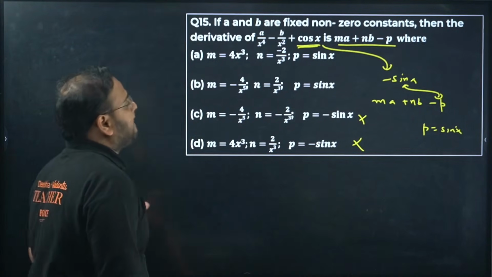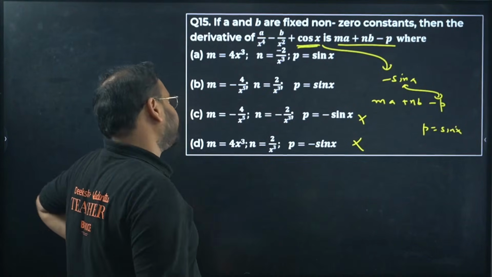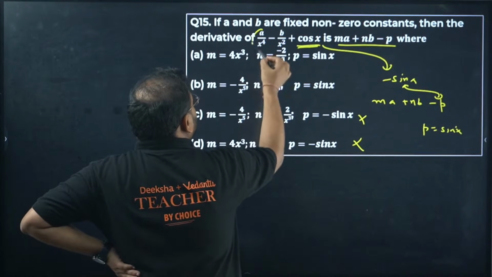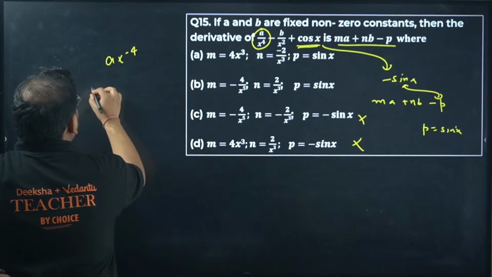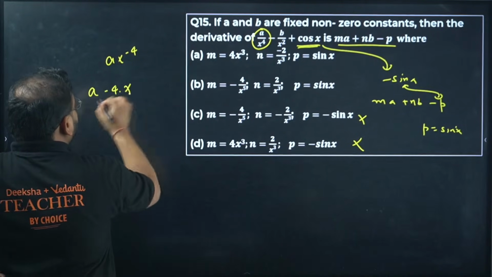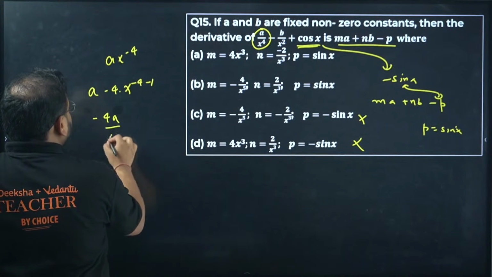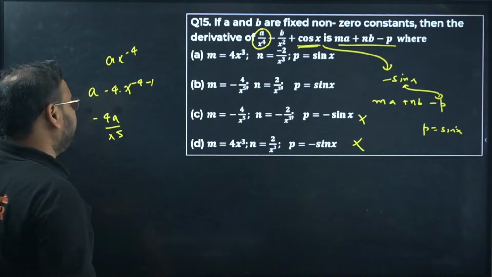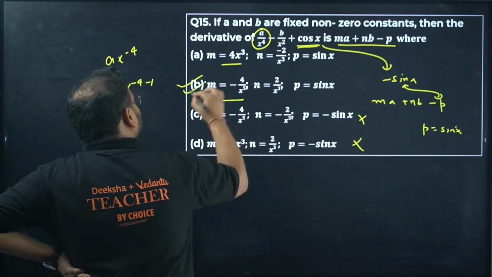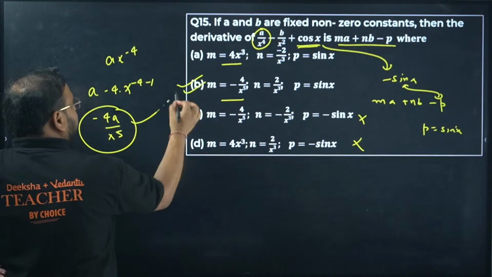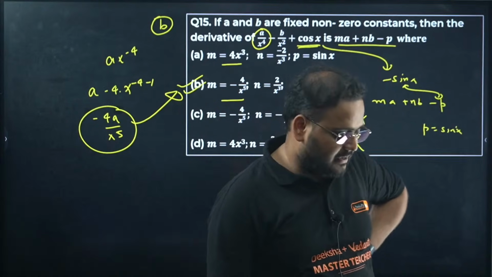First thing is clear. Alright sir, p is sin x, we understood that much. What about the other terms? Take any one of them, differentiate this one. A x power minus 4 is there, differentiate this. You're going to get this value as a minus 4 into x power minus 4 minus 1. So minus 4a upon x power 5. Now you compare. Can this be the answer or this be the answer? Of course sir, it looks like x power 5 in only this form, hence the answer is option B. Hence option is B.